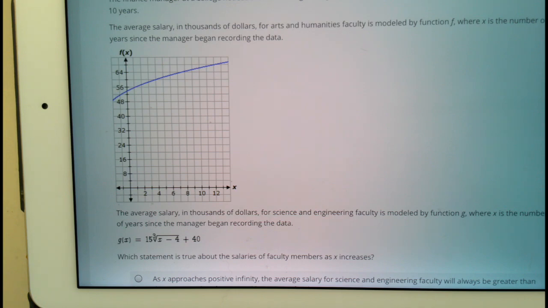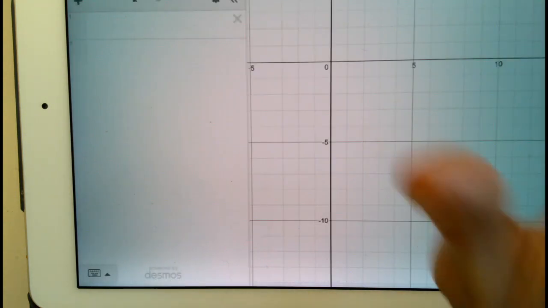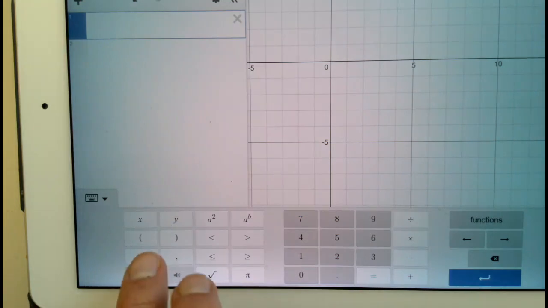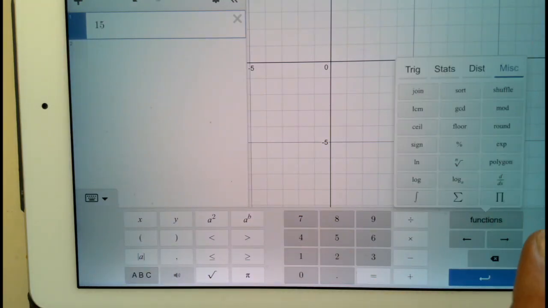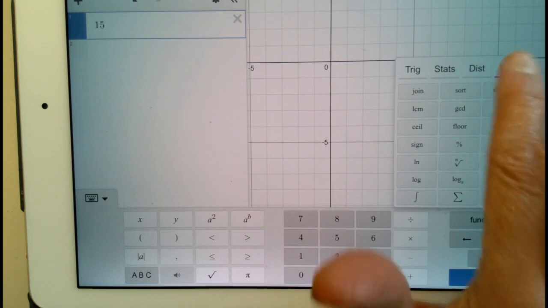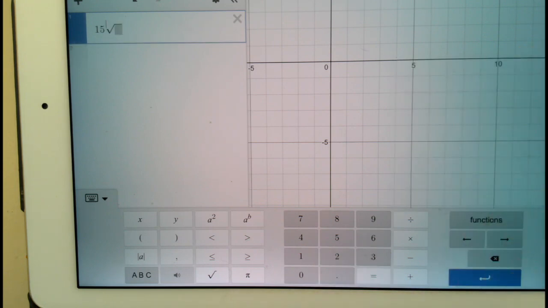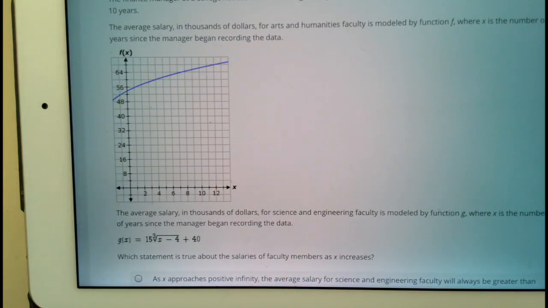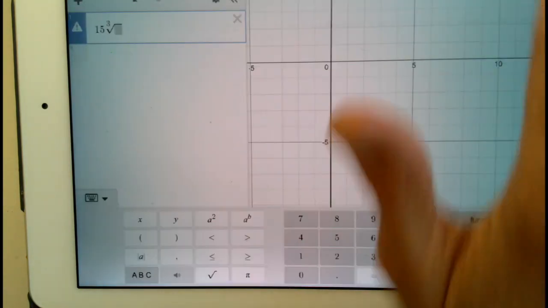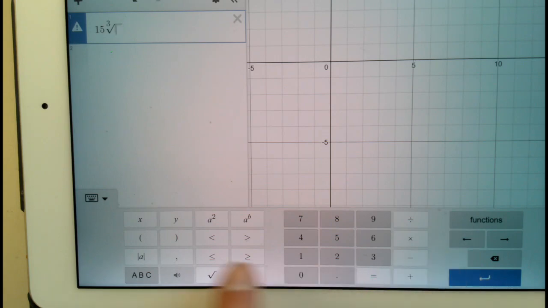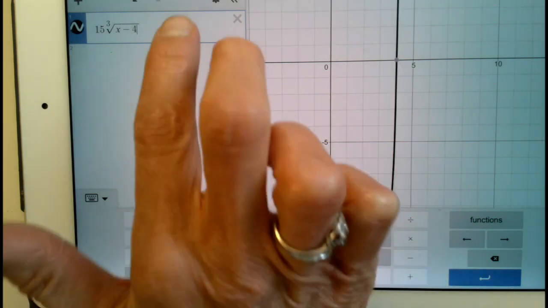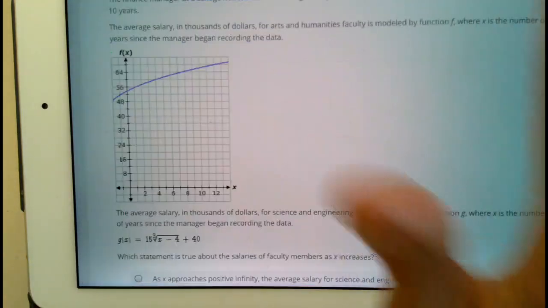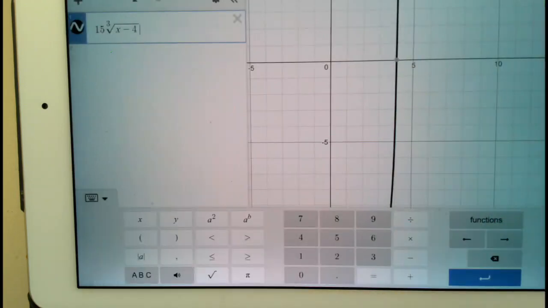Well, if we take a quick look at this and we type this in, I just want to remind you it's 15 times the cubed root. So if we go over here to functions, and then miscellaneous, we can type in the cubed root of x minus 4, and then, one more time, plus 40.